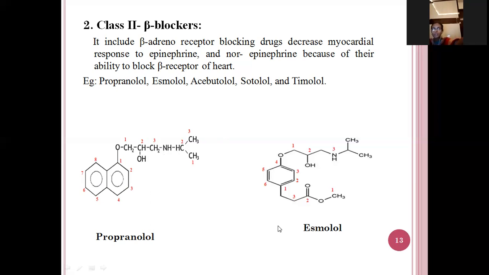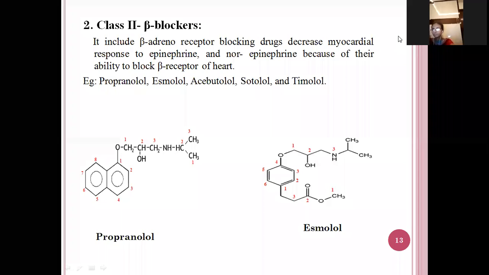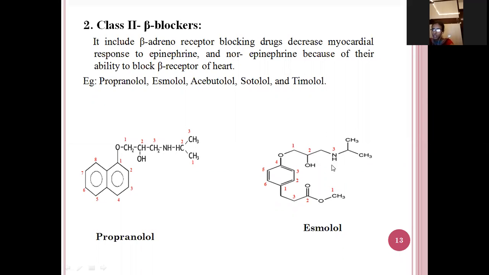And next one is esmolol. So this is the structure of esmolol. If you see the structure here, it is a phenyl. For the phenyl in the fourth position, this is the oxygen group, and here 1, 2, 3. 3 carbon atoms are there.